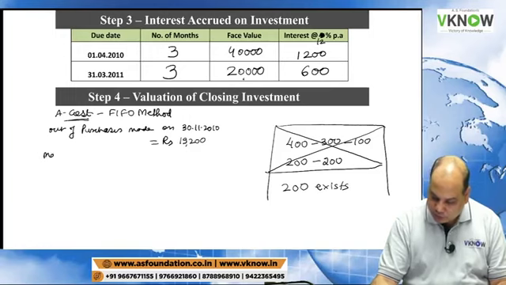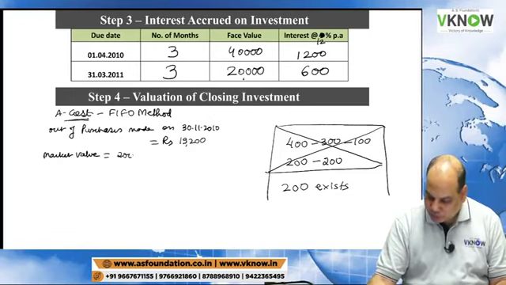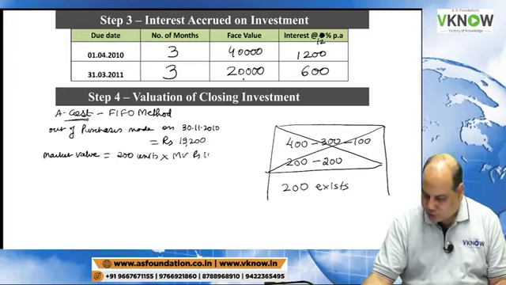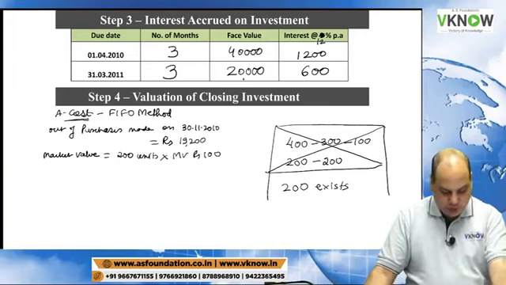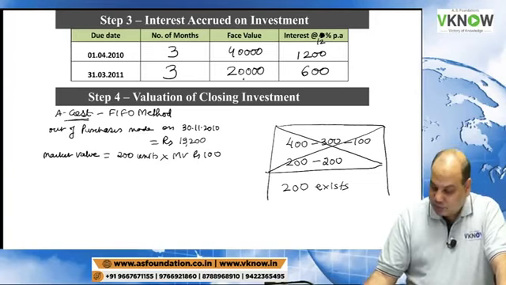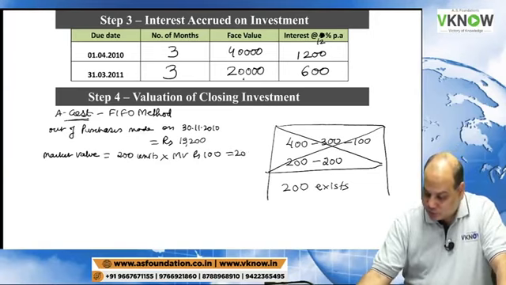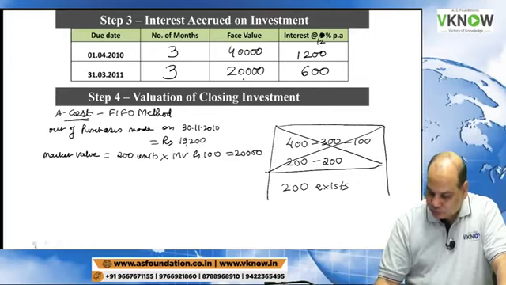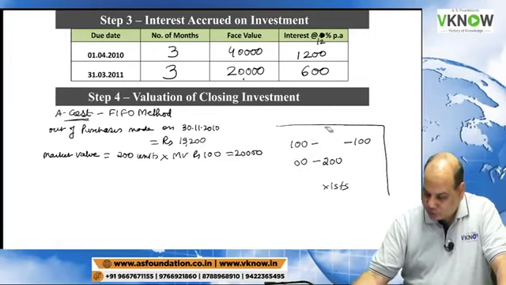And what is the market value? The market value will be 200 units left into market value of 100 rupees, given in the last line. That comes to rupees 20,000.